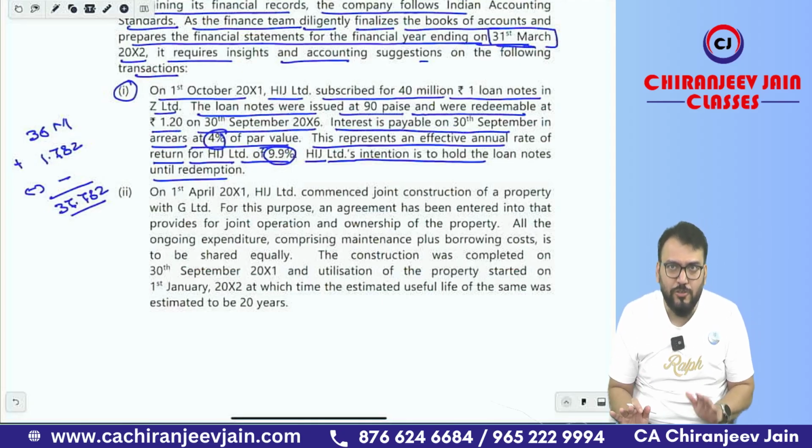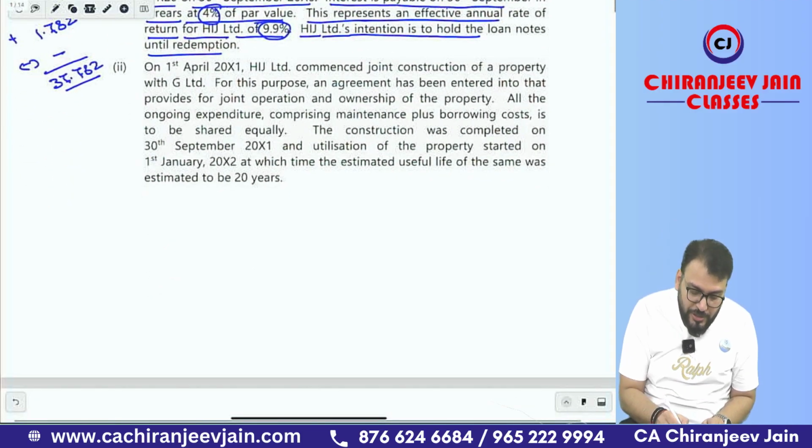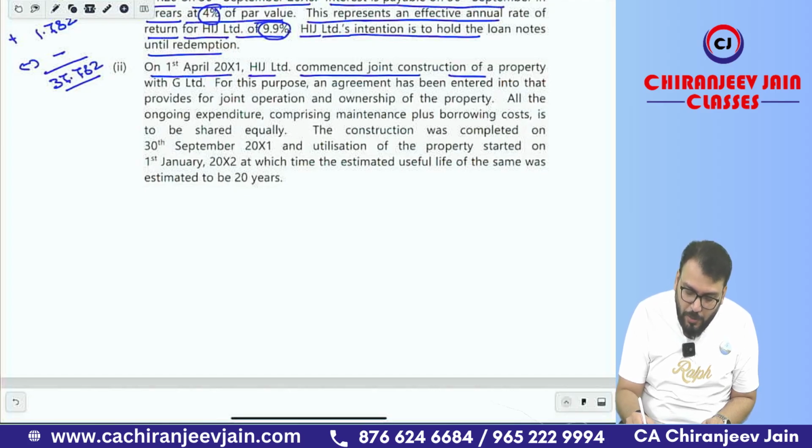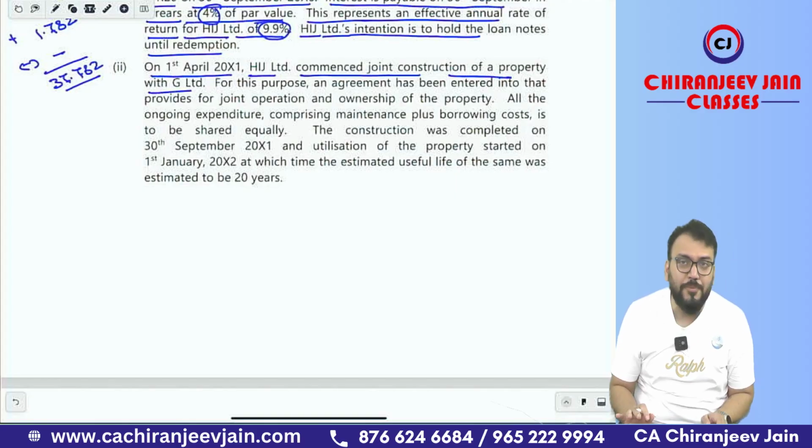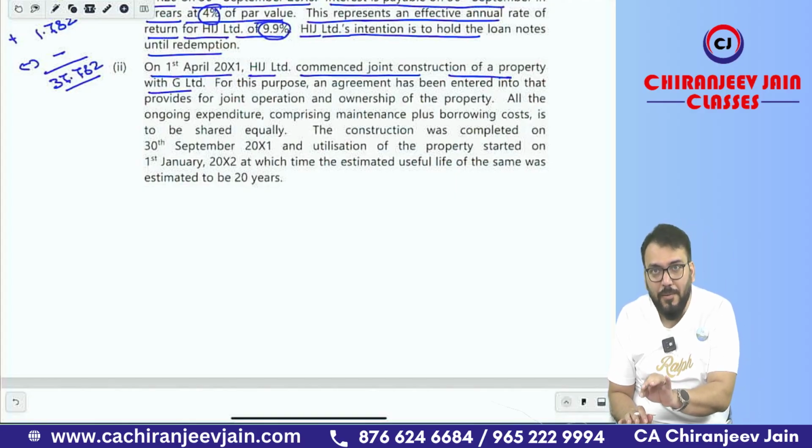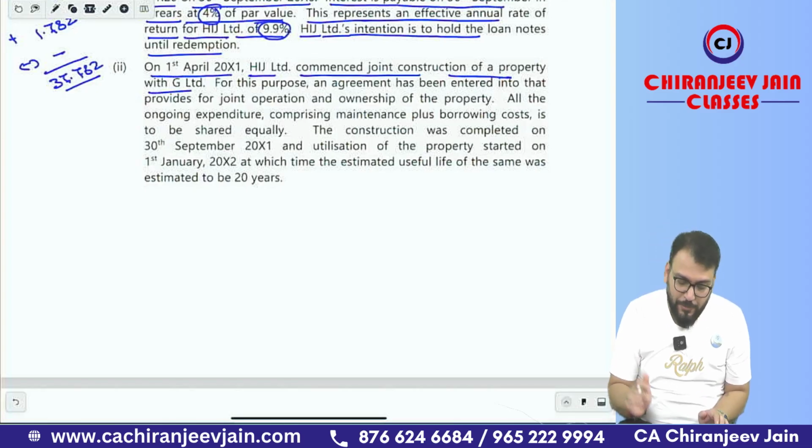I don't know what the MCQ is; I have just explained the para. Then what is given: on 1st April 2001, HIJ Limited commenced joint construction of a property with J Limited. A similar question we have in Ind AS 111. Same to same question we have.